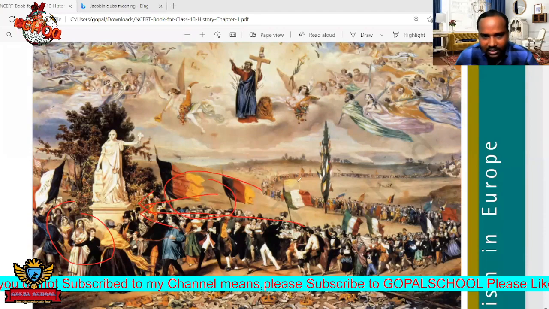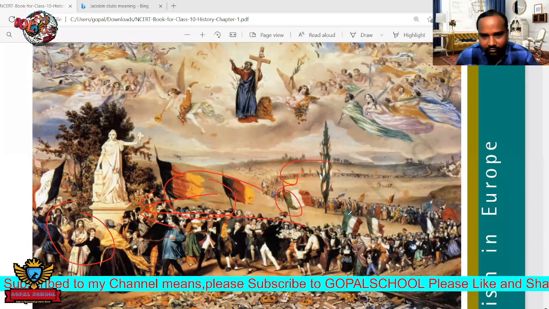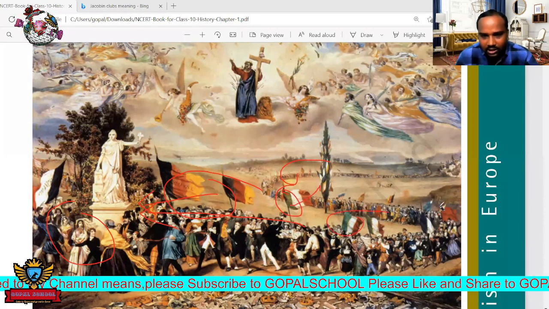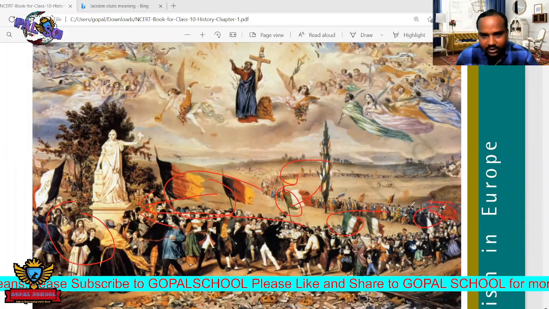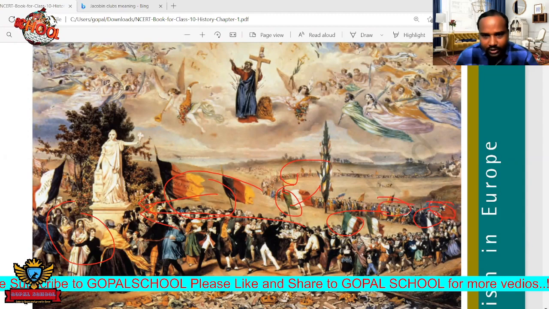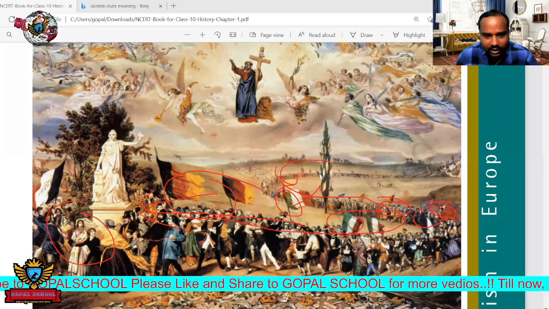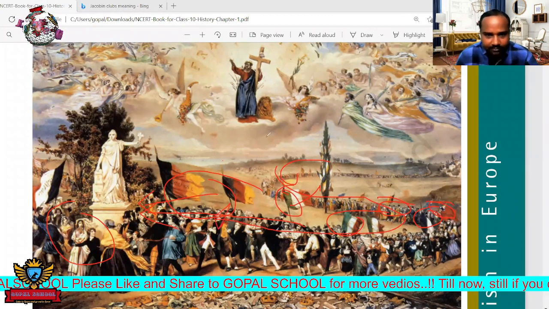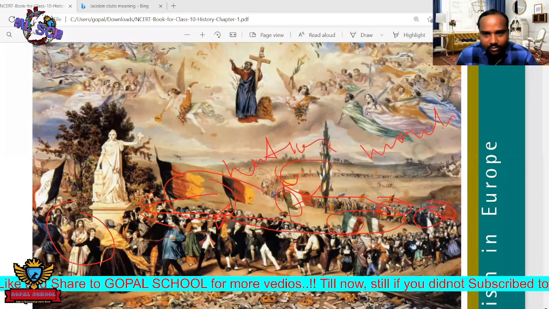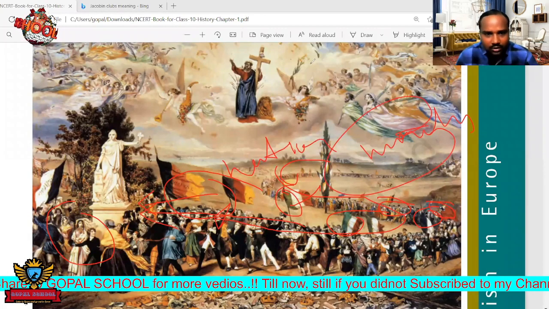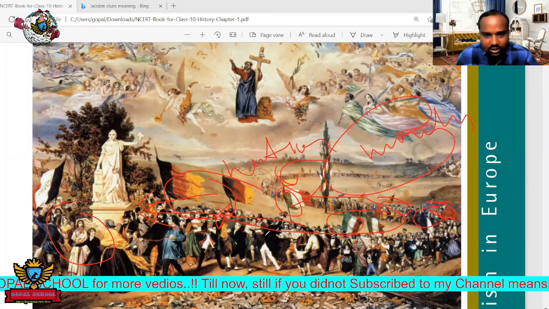And of course, the other nations are also here. Italy is there; this is the flag of Italy. Also Poland, and of course other countries such as Switzerland. All these countries want to become nation states. They should not be ruled by any monarchies. Monarchy rule should be gone. In this way, he has drawn this picture.